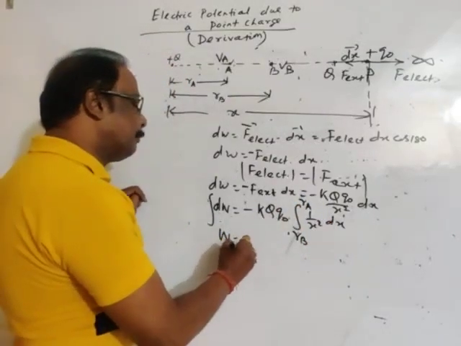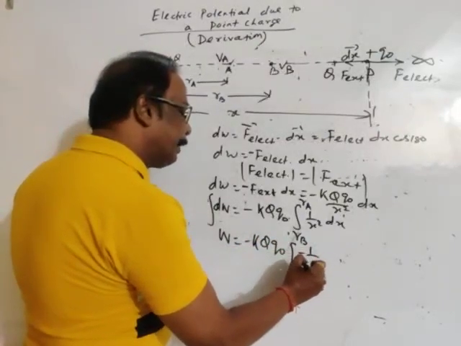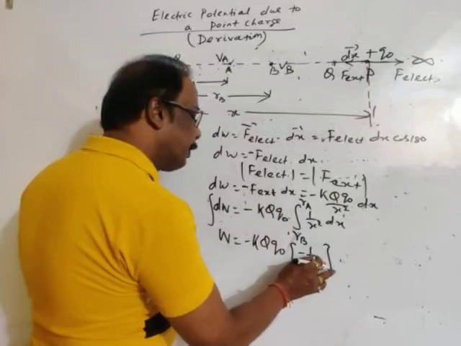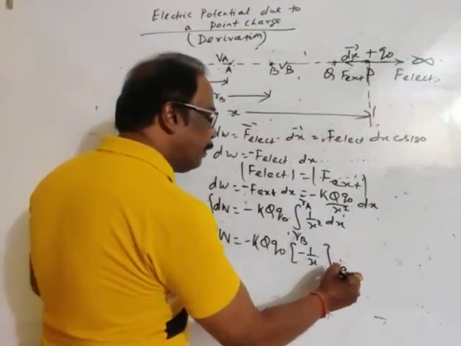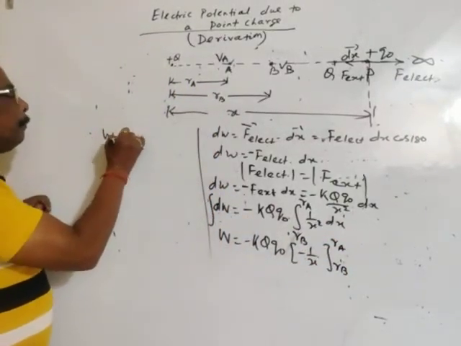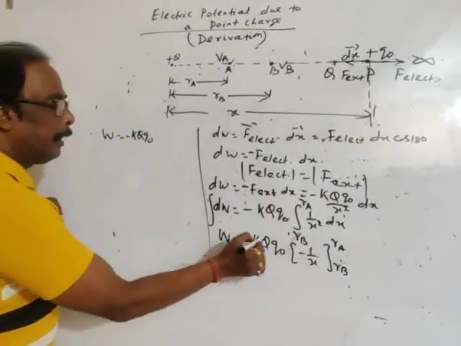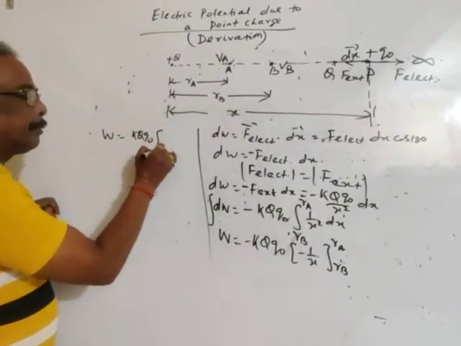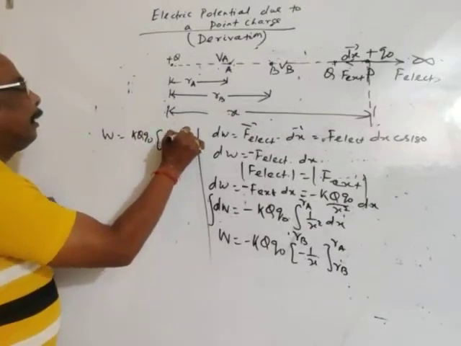So this is minus k q naught, integration of 1 by x square, which is minus 1 by x, and the variation of distance means limits RB to RA. Okay. Then work is equal to minus k q naught into minus, which gives plus k q naught into 1 by RA minus 1 by RB.